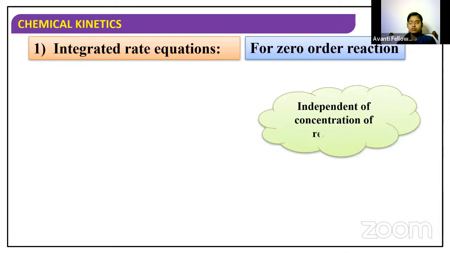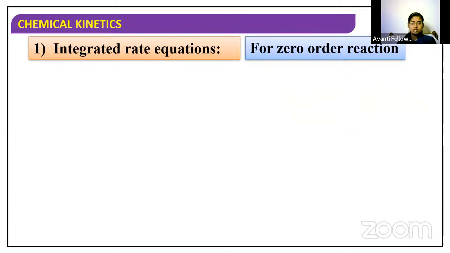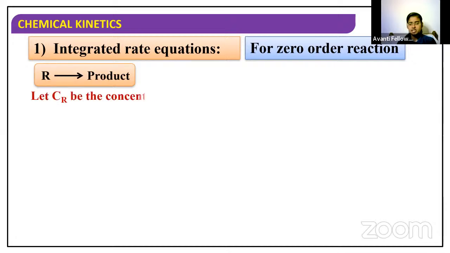For zero order reaction, the rate is independent of the concentration of the reactant. This is what we have discussed so far. Now let me take a reaction in which a reactant is going to get converted into a product. Let Cr be the concentration of the reactant.